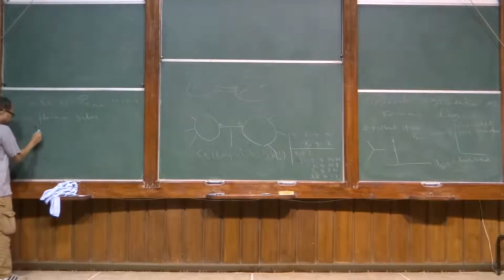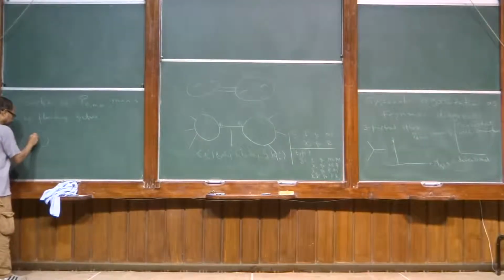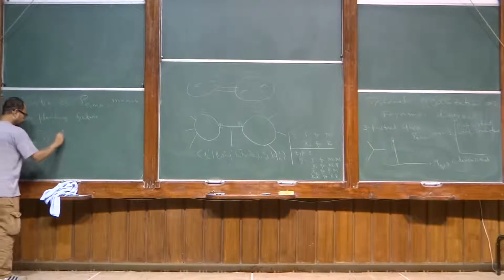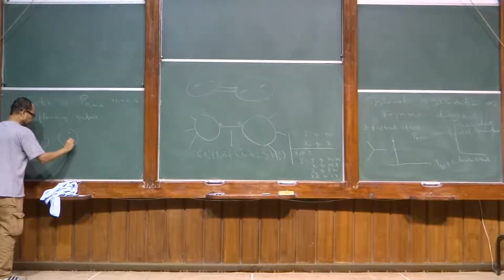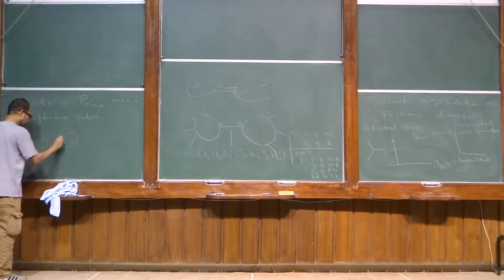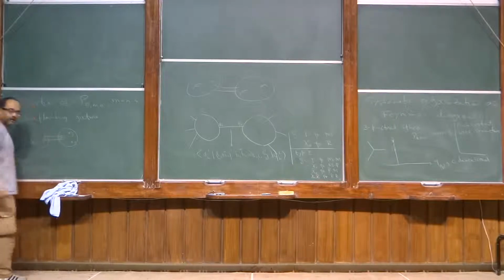Okay, so what does it mean? You take, say, 1, 2, 3, 4, and these are the external states, and you do the plumbing fixture here.